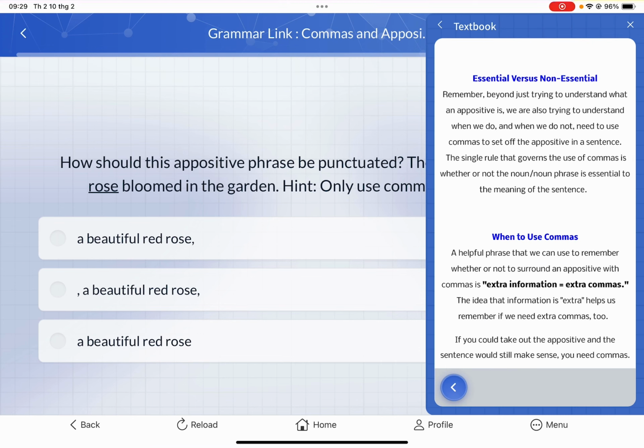Remember, beyond just trying to understand what an appositive is, we are also trying to understand when we do and when we do not need to use commas to set off an appositive in a sentence. The single rule that governs the use of commas is whether or not the noun or noun phrase is essential to the meaning of the sentence. If we don't have that and it doesn't make sense, it is essential information. So we don't add commas to a sentence where an appositive was used and it makes sense.